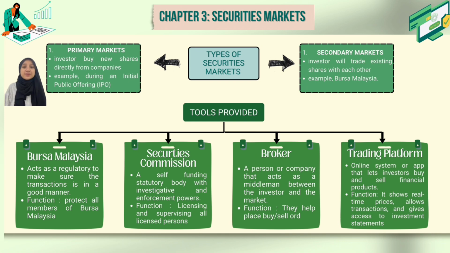Next, let's talk about tools provided by the market. There are 2 main types of securities market, which are the primary market and the secondary market. The primary market is where investors buy new shares directly from companies, for example, during an initial public offering (IPO). The secondary market is where investors trade existing shares with each other, such as on Bursa Malaysia. These markets provide a safe and structured platform for investing.